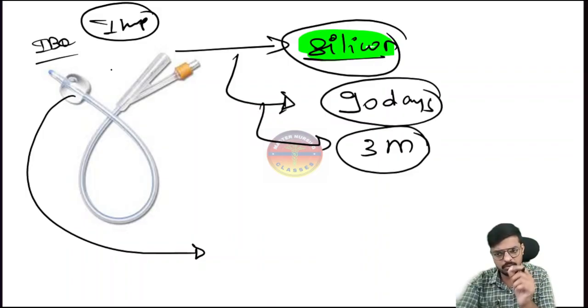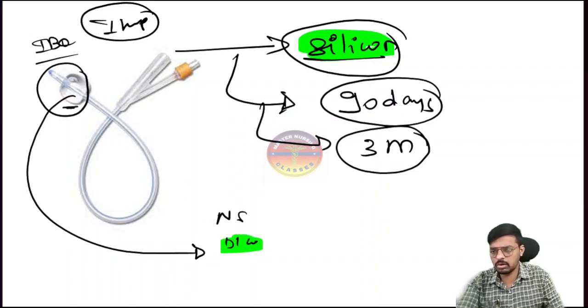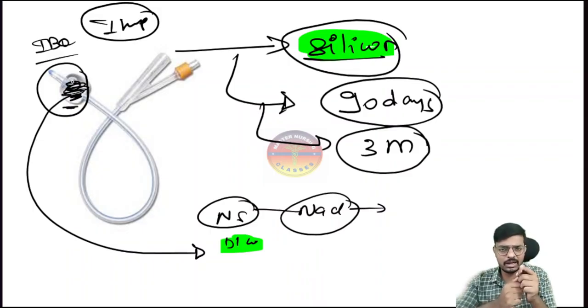So always this balloon should be inflated in the bladder, and the question will come: what fluid do we have to inflate it with? In the options, normal saline and distilled water will be there. Always choose distilled water, because in normal saline, as all of you know, sodium chloride is there. This sodium chloride may form crystals and salt inside, and if it does, while removing we are unable to deflate the balloon. Okay, that is dangerous.